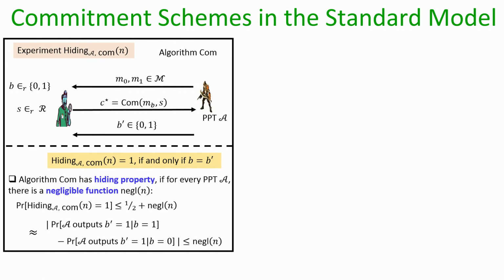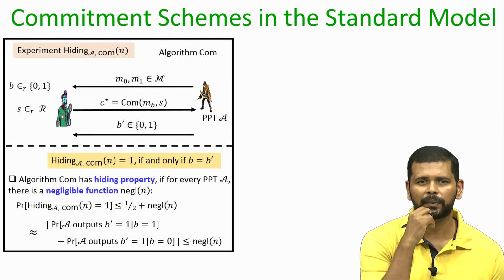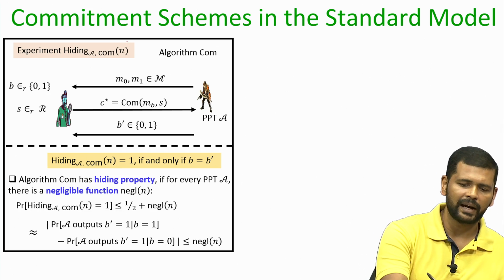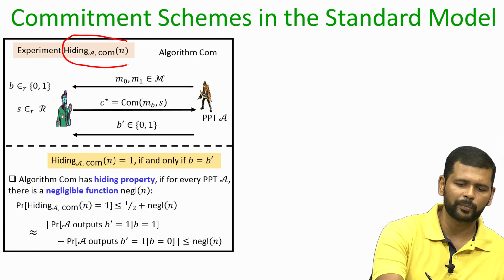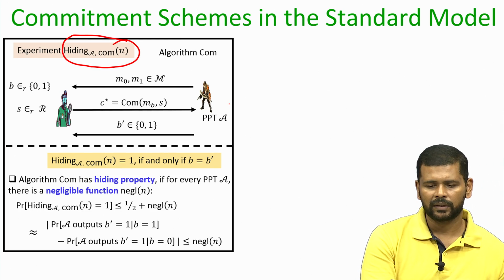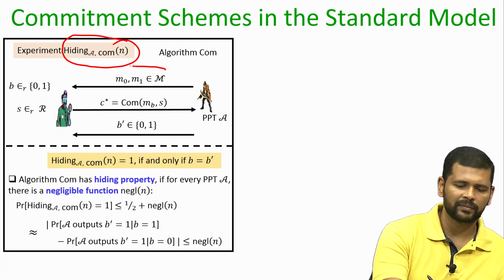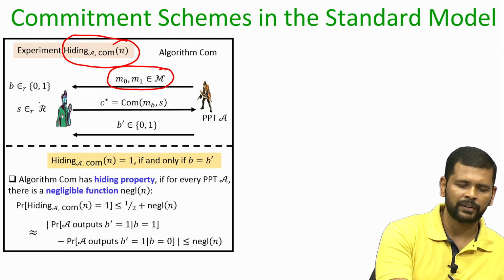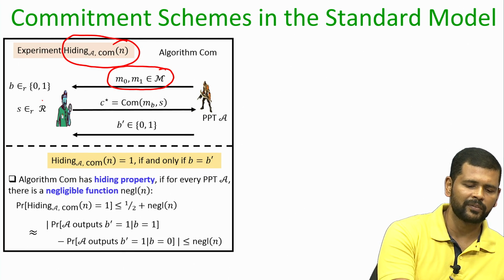So, before going into the construction of the commitment scheme in the standard model, let me also recall how we model the hiding property and the binding property. The hiding property is modeled by the hiding experiment, where the adversary submits a pair of messages from the message space, and one of those messages is committed randomly by the challenger, choosing some uniform randomness from the randomness space.